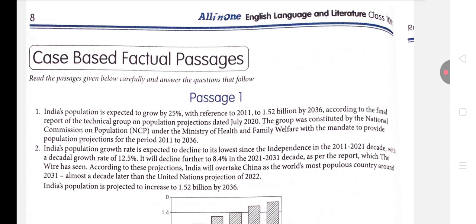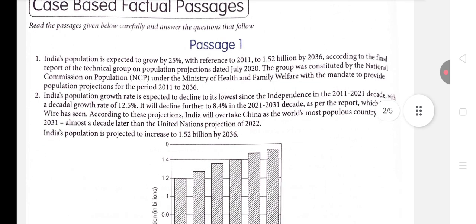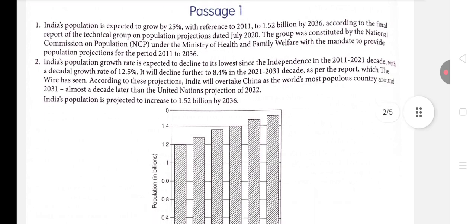So again, from this paragraph only the numbers are given to you, how the population is growing, and that India will definitely overtake China. This is the information given in this second paragraph, isn't it? Now let's come to the third paragraph which is given to us.